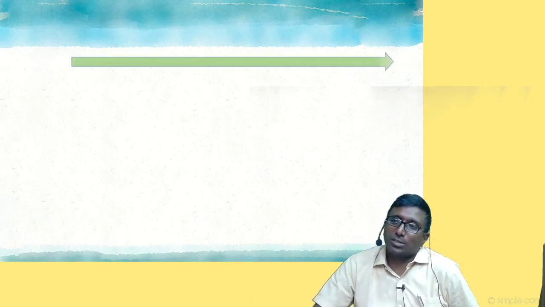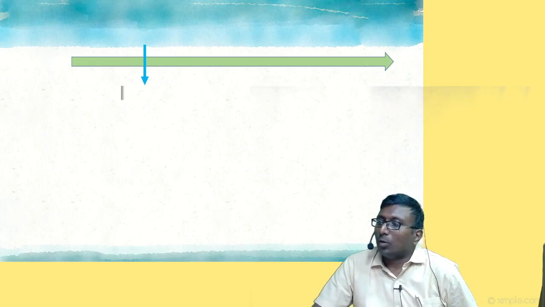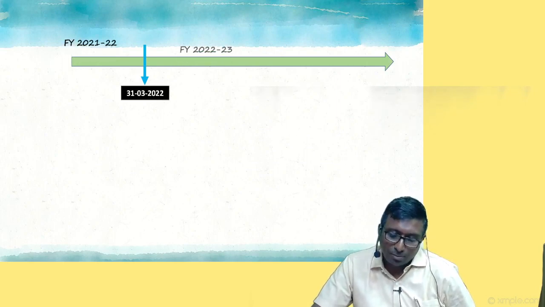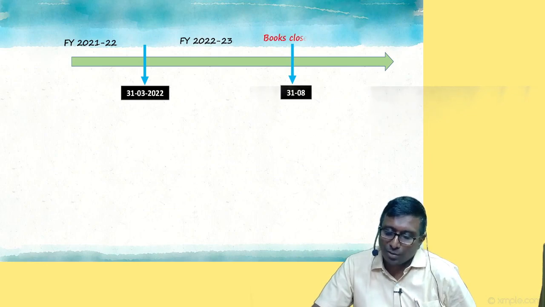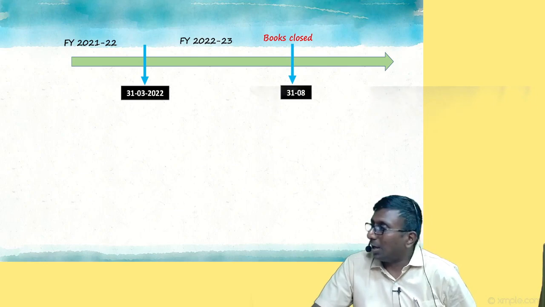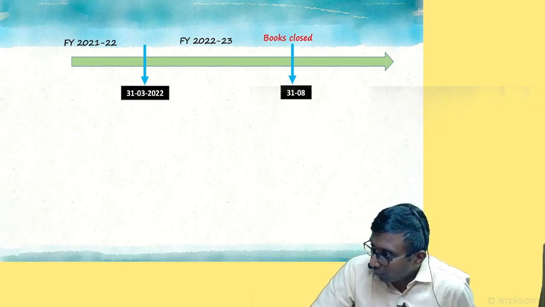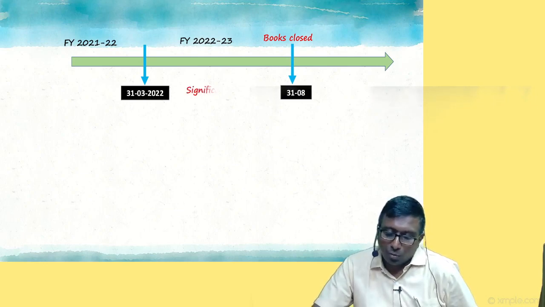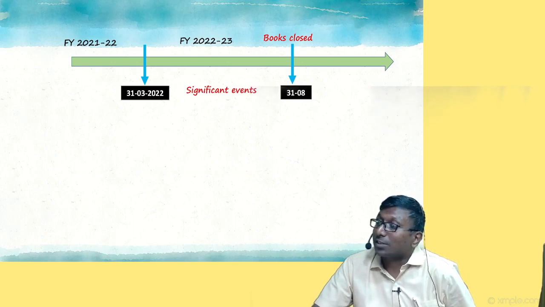Now, let's get into this small situation. This is 31st March, the financial year of 21-22. This is the financial year of 22-23. Books of accounts got closed. 31st August is this. So now what am I saying? There are significant events occurring between which two dates?